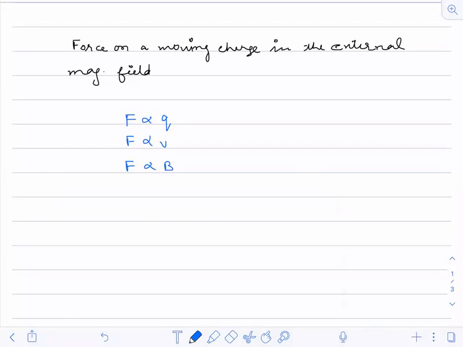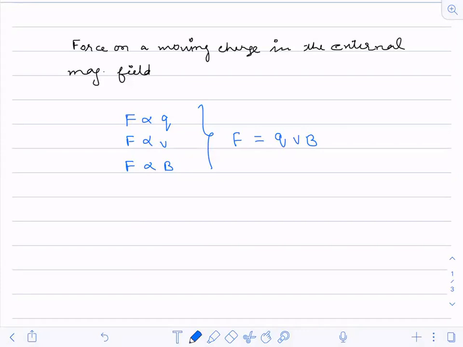If I combine it, I will be writing it as F equals QVB.